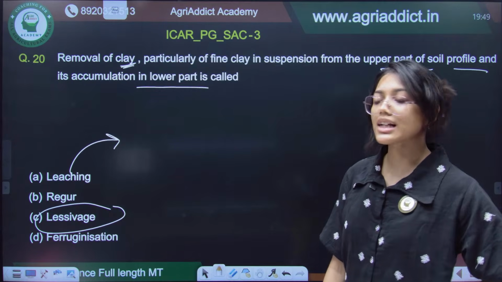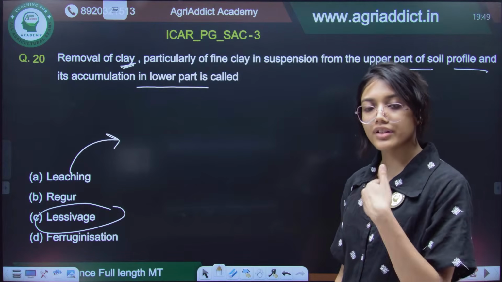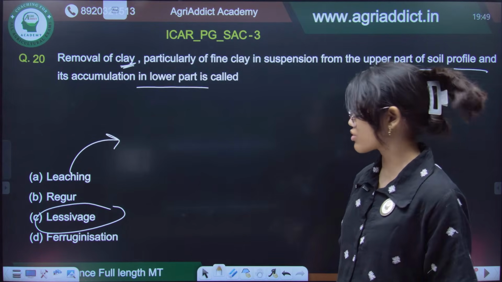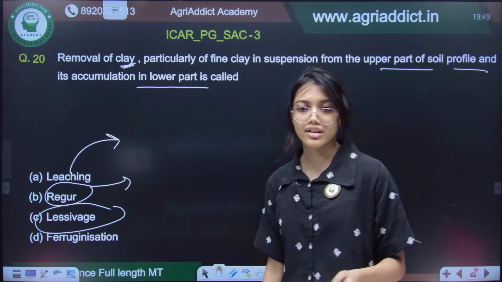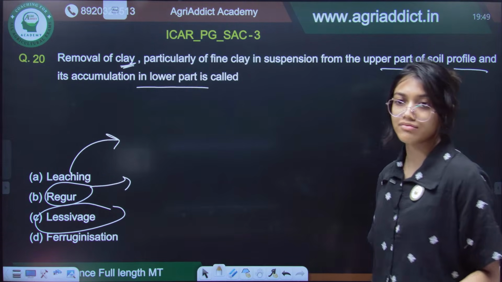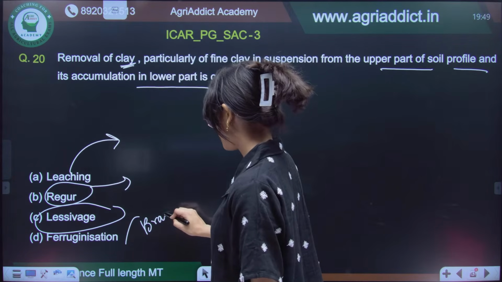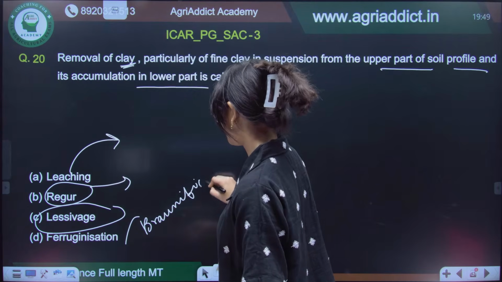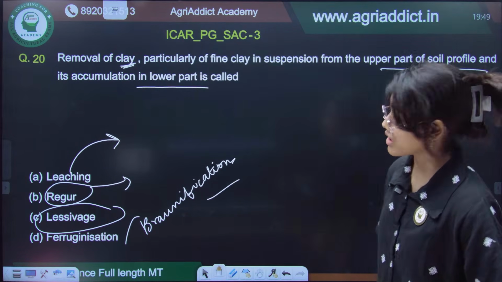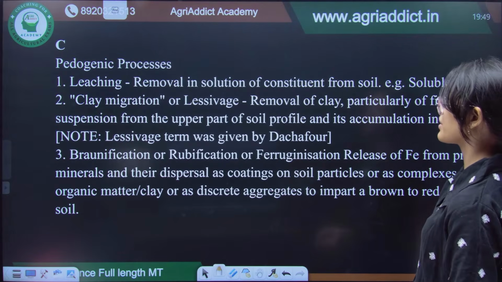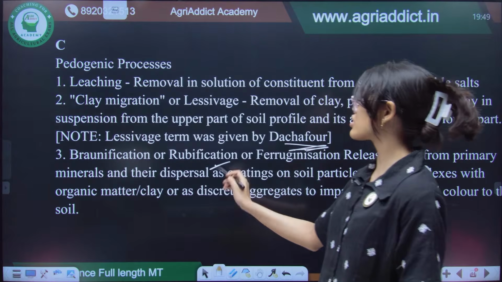Leaching is just the escape of water along with different nutrients and salts from the root zone. Rigor is nothing but a black soil, and ferruginization is the process of breakdown of iron from the primary minerals. That is also called brownification, and lessivage is also called clay migration. This term lessivage was also given by Dachafor. Brownification is also called rubification.